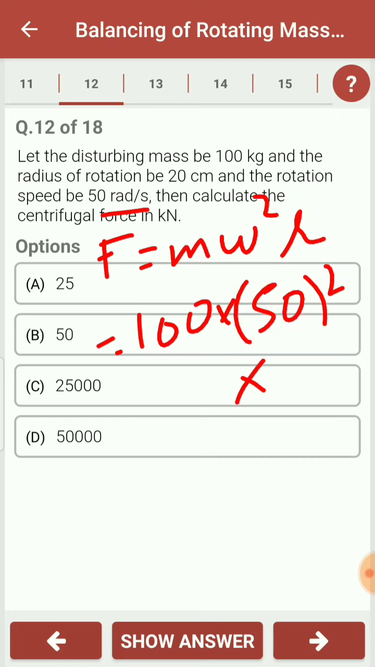For the static balancing of the engine, which condition is necessary? So for the static balancing, we know that the net force acting on the system should be equal to 0, or we can say that the force polygon must be closed.